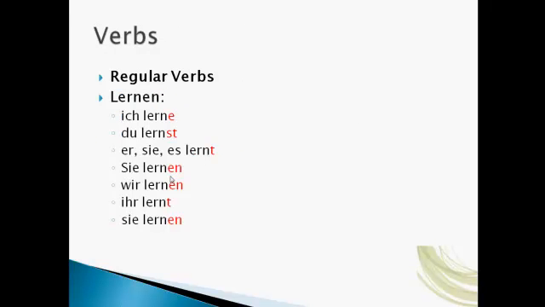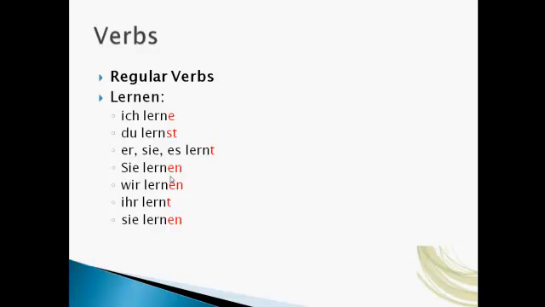The verbs, you need to learn these endings. So all the regular verbs have this pattern. So the best thing to do is learn them again together with the pronoun. So learn ich lerne, I learn. Ich lerne, du lernst. For he, she, it, es, sie, es lernt.